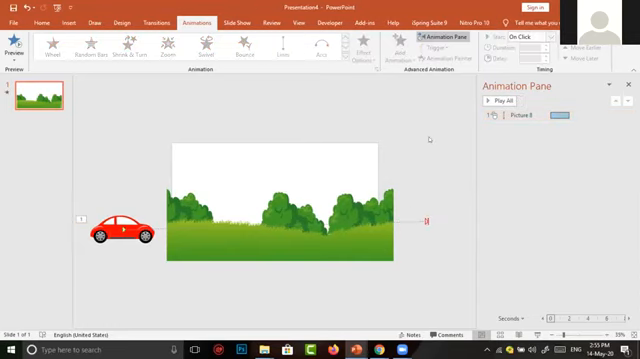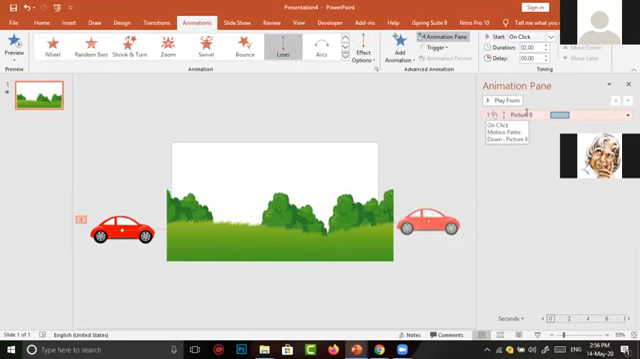What animation I have given here, you can simply see in my right animation pane. In the animation pane, only one is there with the number 1. It means we have given animation to only one object. 1 means the animation begins in the show when the mouse is clicked.